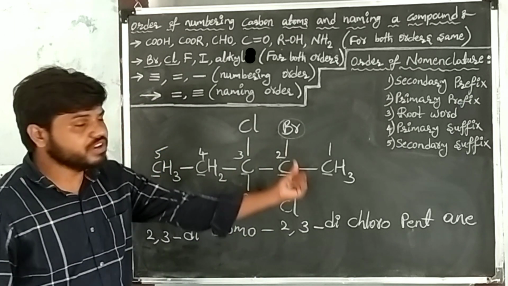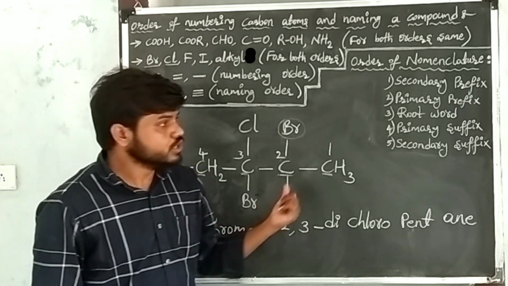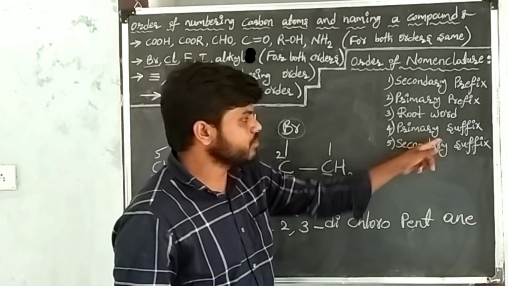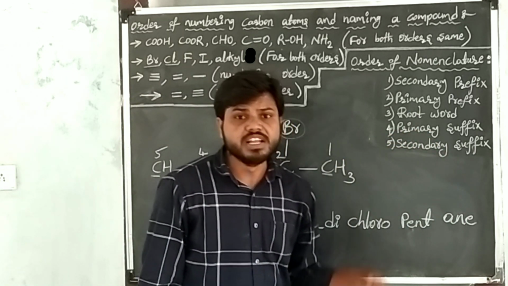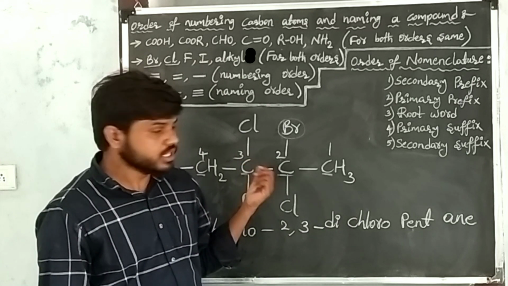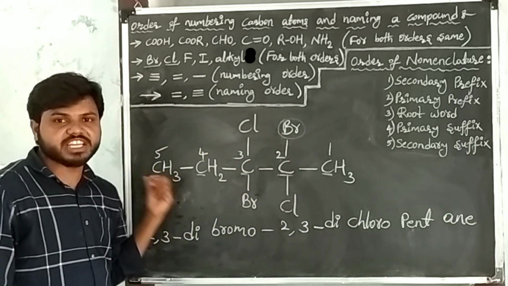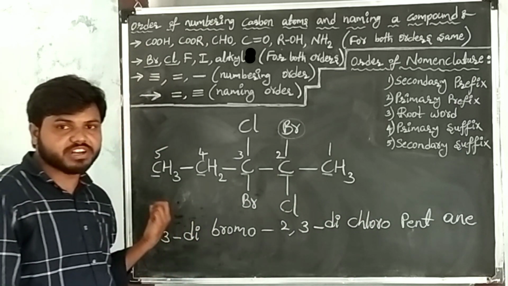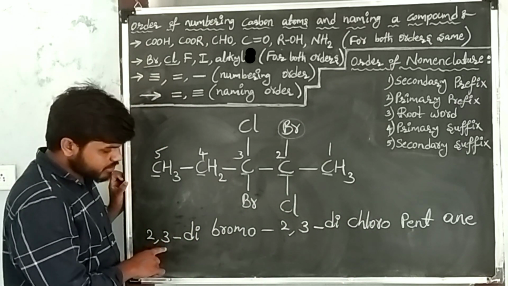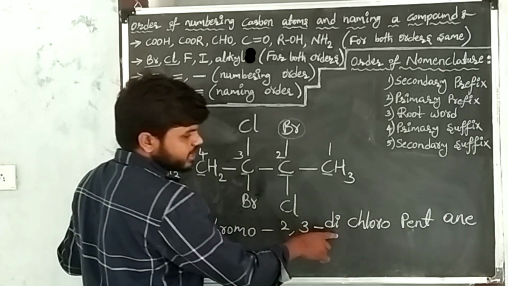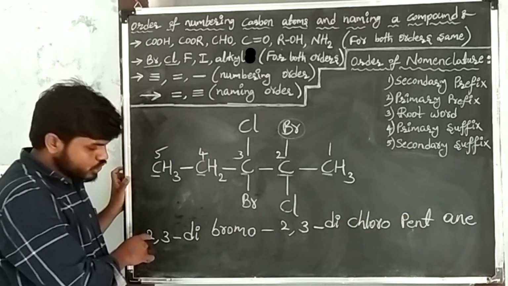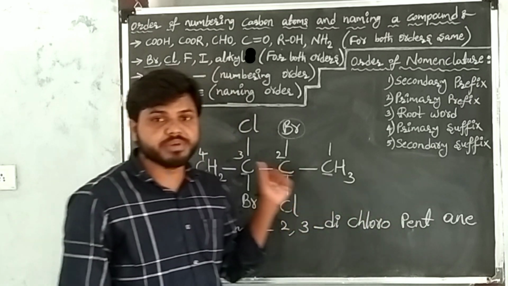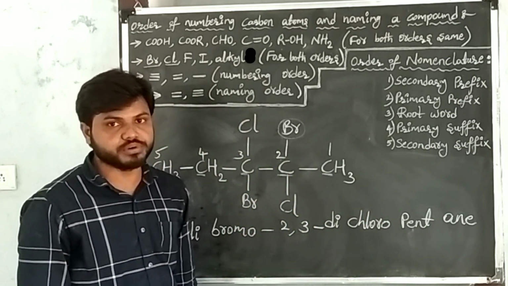Between every two atoms, single bonds are present, so take the suffix of single bond, that is a. After the primary suffix, go to the secondary suffix, which is functional groups. Functional groups are not present in the given carbon compound. So this is our required IUPAC name of the given carbon compound, that is 2,3-dibromo-2,3-dichloropentane.